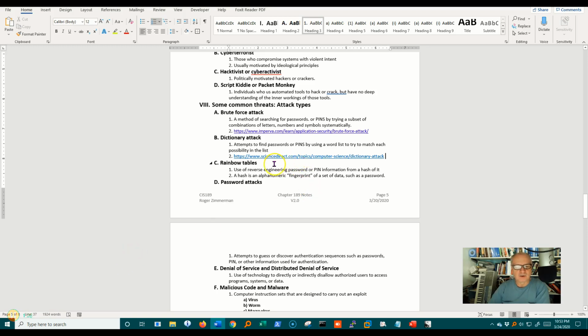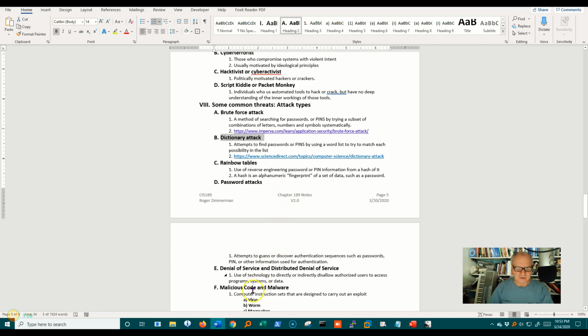All right, now I'm going to talk about rainbow tables and password attacks. Rainbow tables are tables of hashes and the passwords that they represent. What I mean by this is a hash is an alphanumeric fingerprint of a password or some set of data. But if a person just takes all the dictionary words, like in the dictionary attack, and pre-hashes them and then compares the hash, then they might be able to reverse engineer a password.